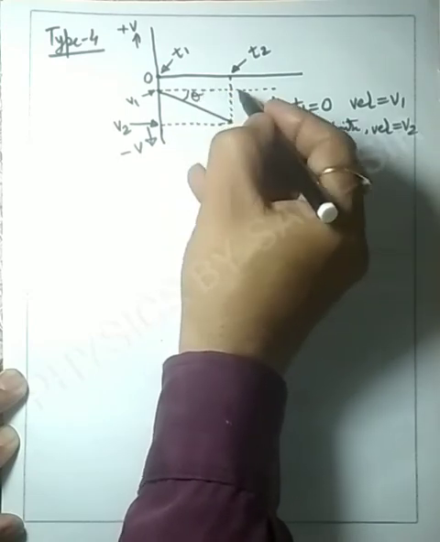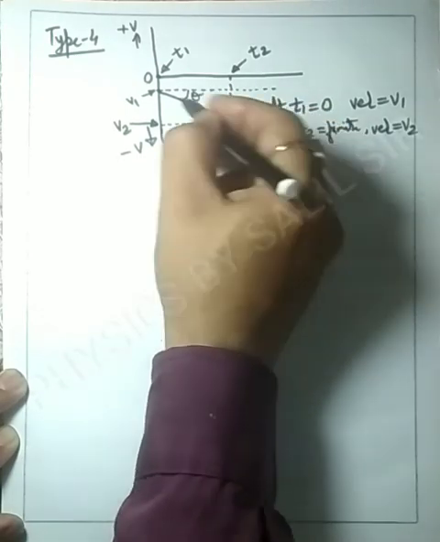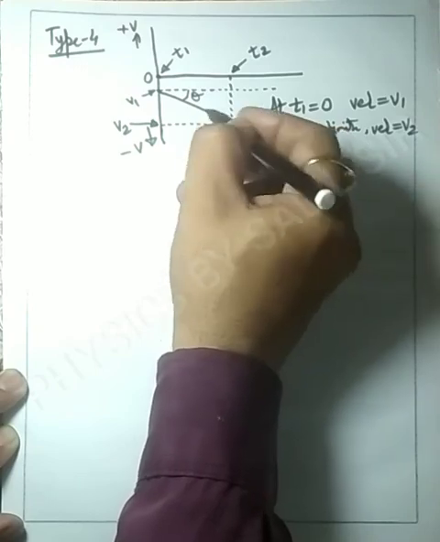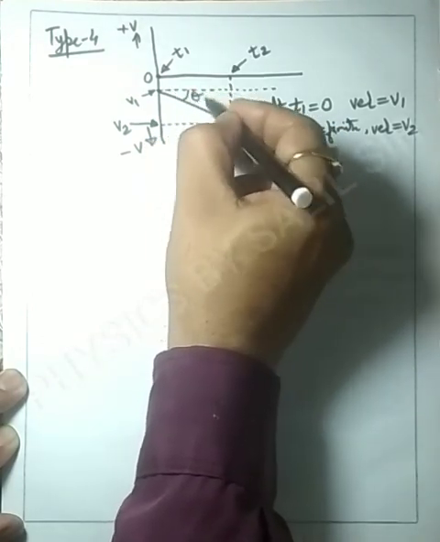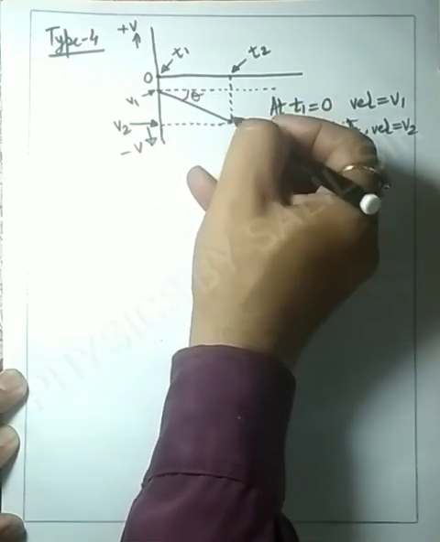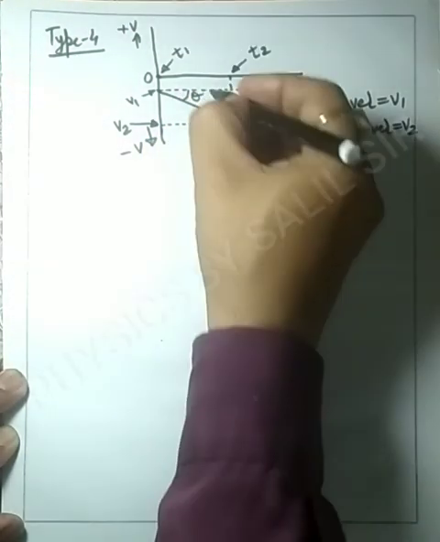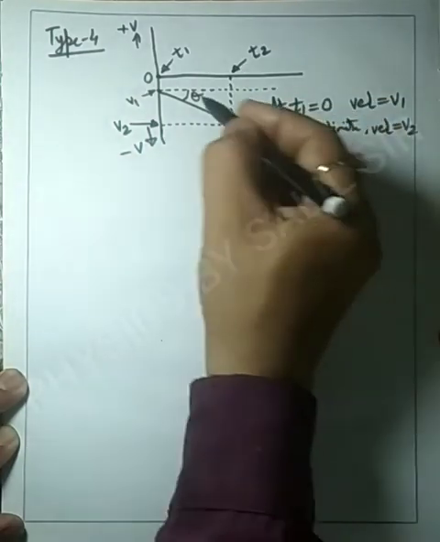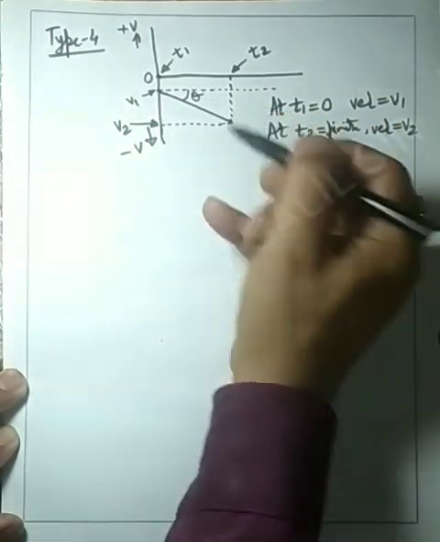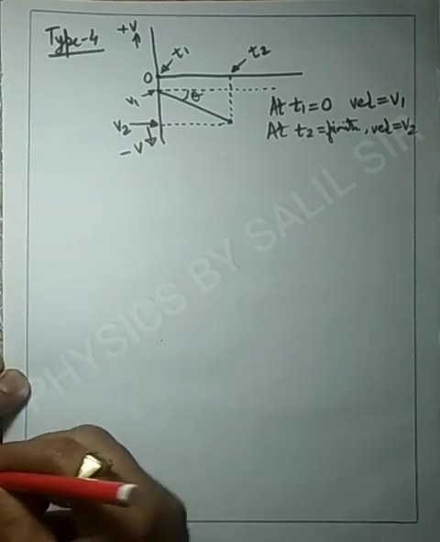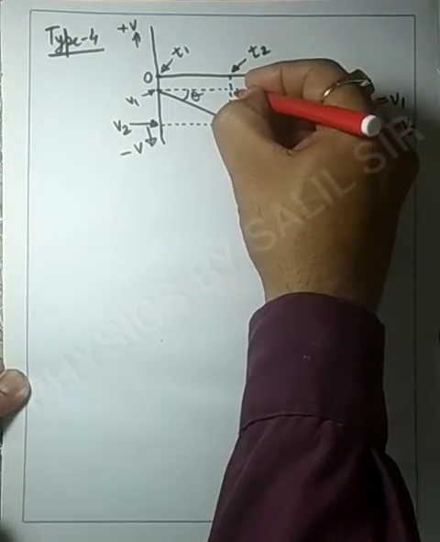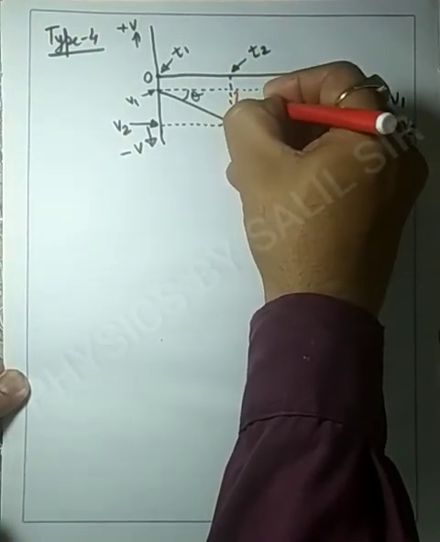This angle theta is the angle between the time axis and the curve or graph. And we know that the side of the triangle in front of any angle is known as the perpendicular. So this will be the perpendicular.